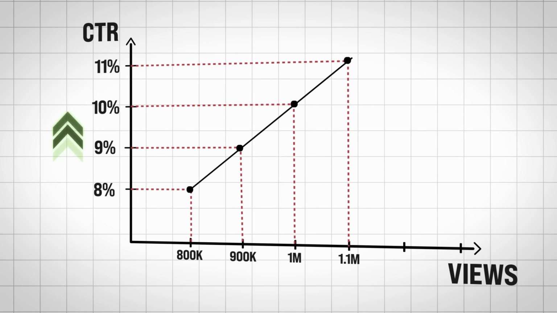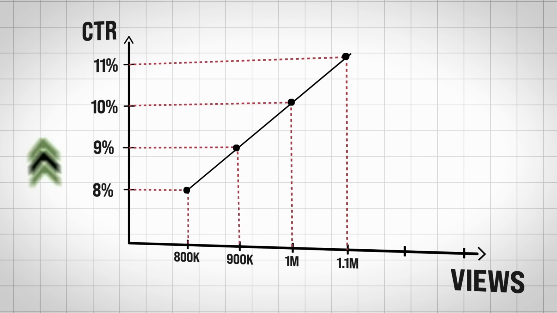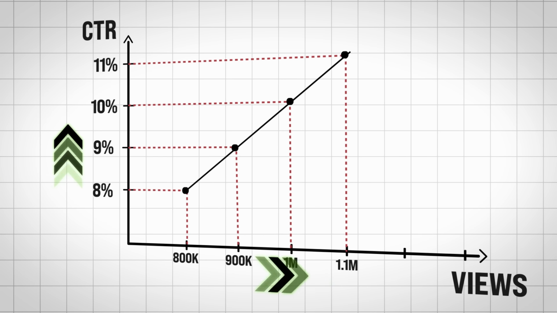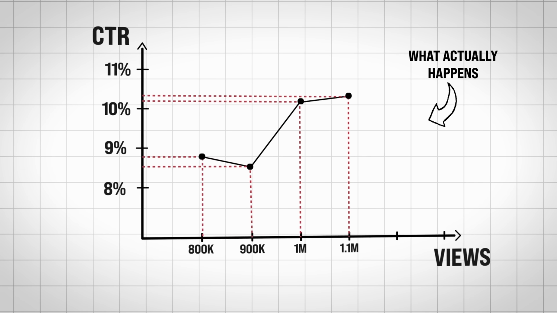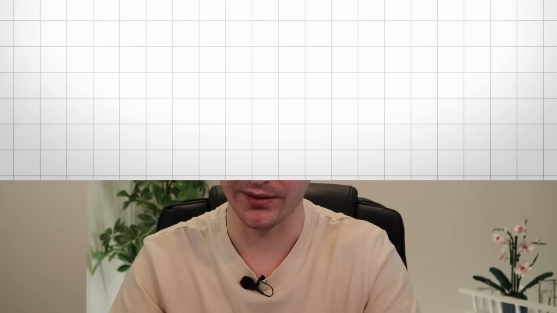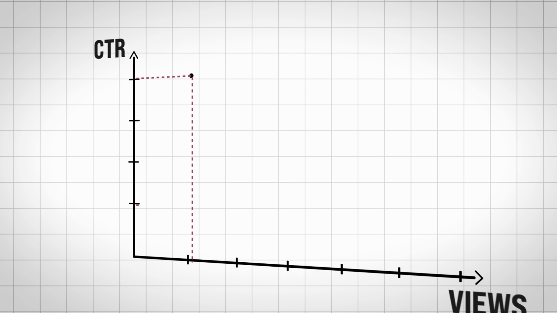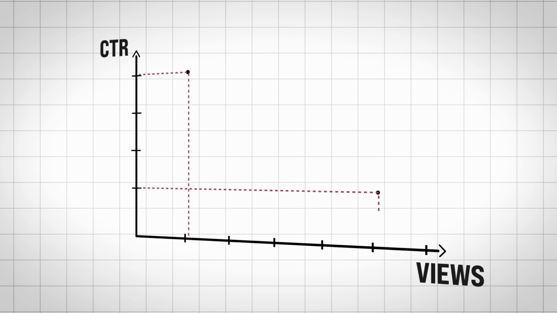Metric A, which is CTR, goes up, metric B goes up. So our goal can be to increase CTR, because we know that views will follow. However, what we can see is that if we stick to the views, those CTRs actually start changing their direction. So it becomes fairly unpredictable. Sometimes we'll have a higher CTR and the views are low. And then we have lower CTR, but the views are high.